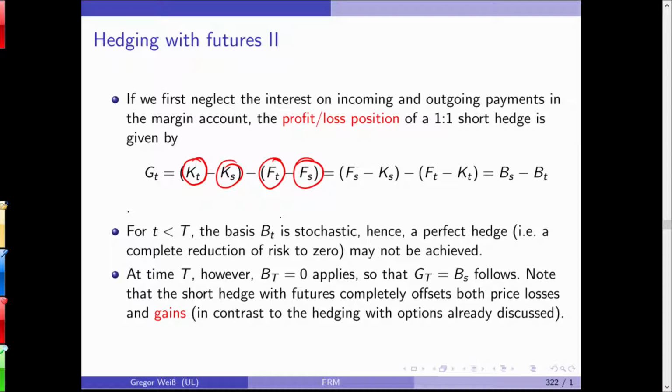Why? We bought the long position and we are selling it at maturity. And we are using a short hedge.